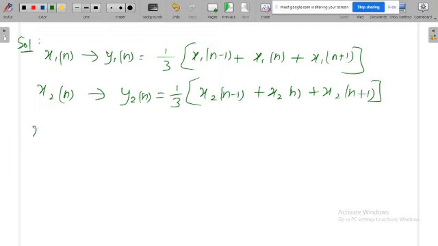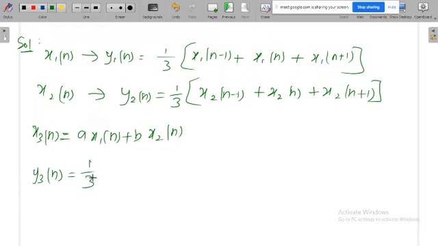Then what is the new input? The new input is x3 of n, the linear combination of the existing inputs, that is a x1 of n plus b x2 of n. x3 of n will produce the output y3 of n, that is 1 by 3.